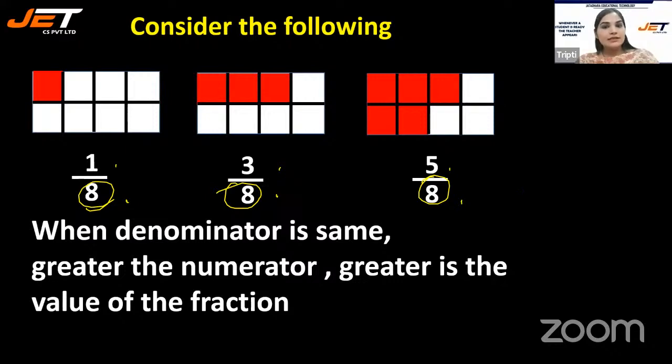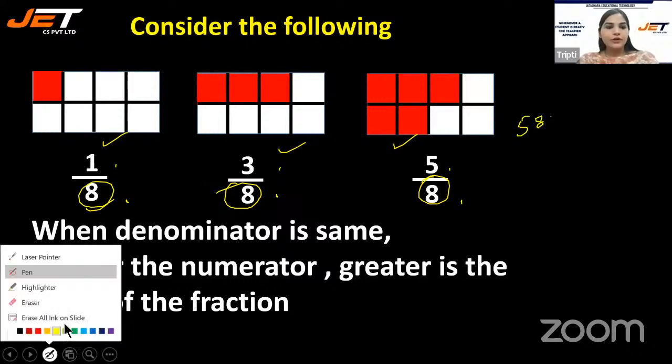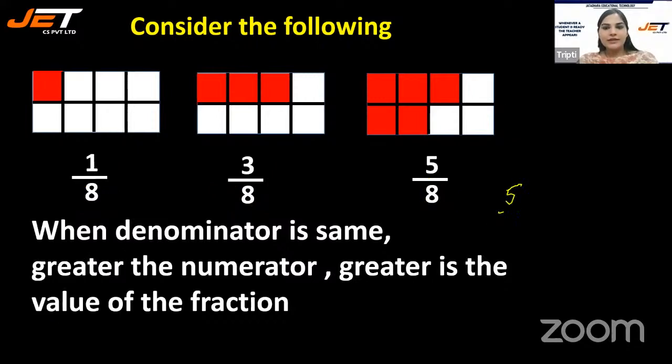Because the denominators are the same, we can't compare using them. But that made our work easy. What you need to do is just see the numerator. 1, 3, 5, which is more? 5. So I can say that 5 by 8 is greater than 3 by 8, which is greater than 1 by 8.